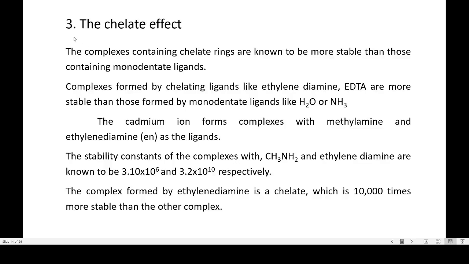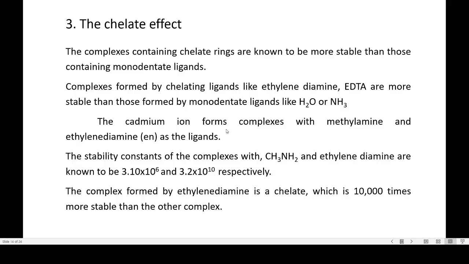The third important factor is the chelate effect. So the complexes containing chelate rings or chelates are known to be more stable than those containing monodentate ligands. So complexes formed by chelating ligands like ethylenediamine, EDTA are more stable than those formed by monodentate ligands like H2O or NH3. So chelating ligands account for more stability.